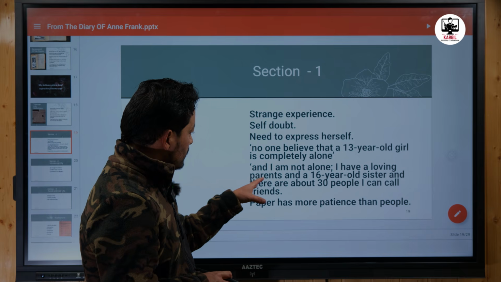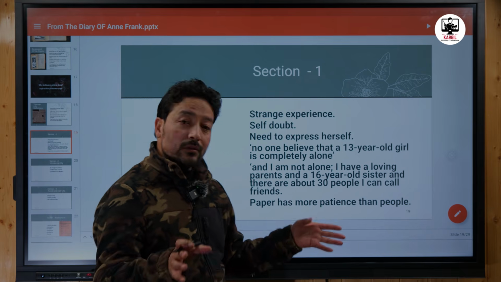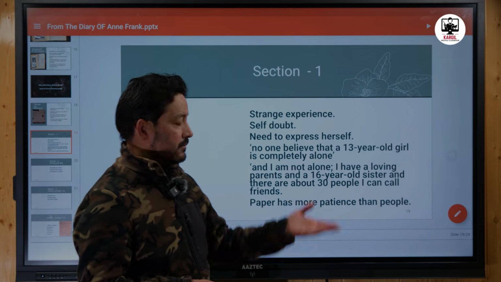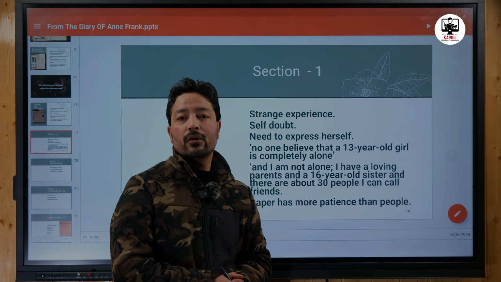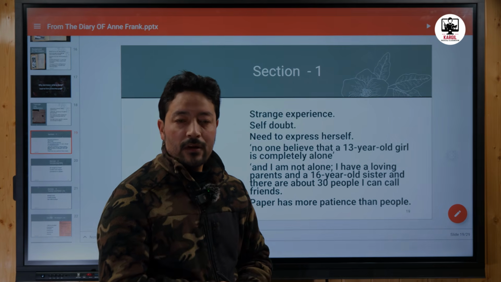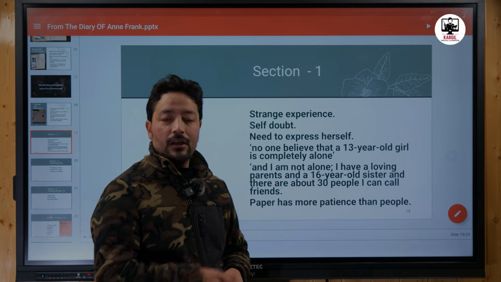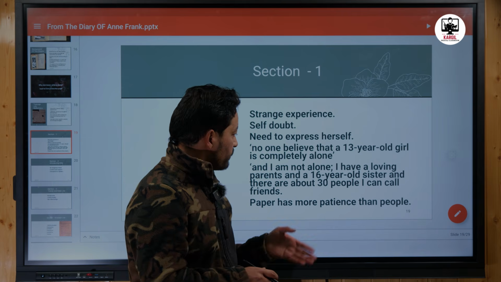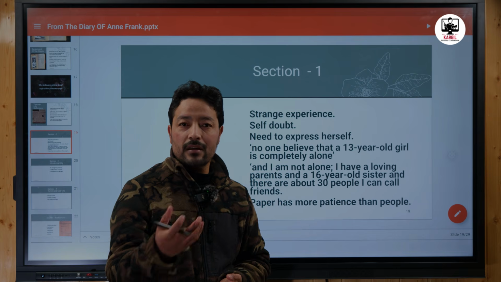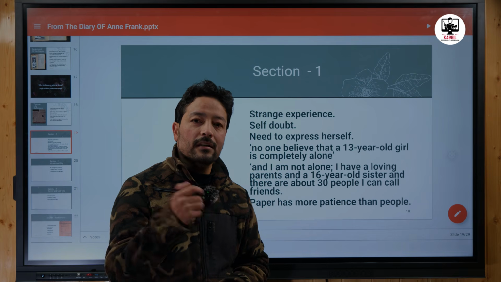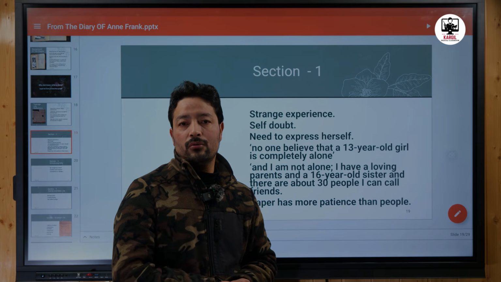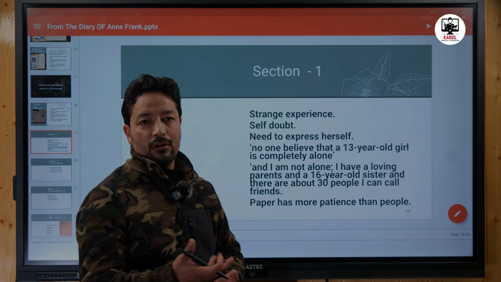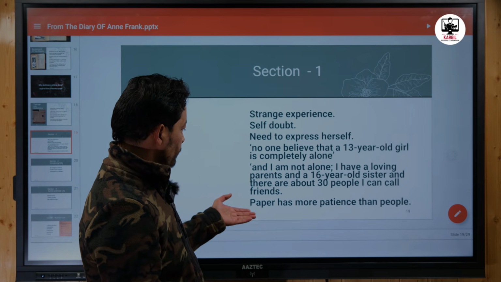But contradictory to this statement, she also says that I'm not alone. I have a loving parent and a 16-year-old sister, and there are about 30 people around me whom I can call friend. So why are there two different statements? It shows that despite having a very loving family and a caring sister, she feels the need for a very close friend to whom she can share her inner thoughts and feelings that she cannot share with her family and her sister.